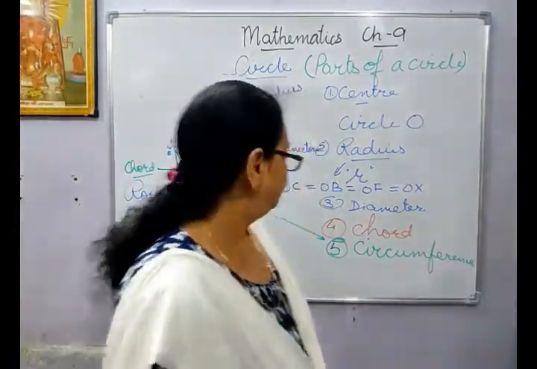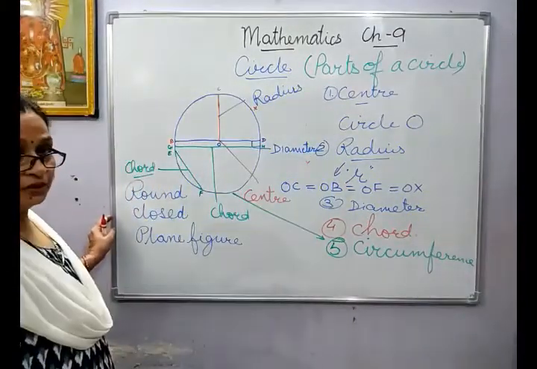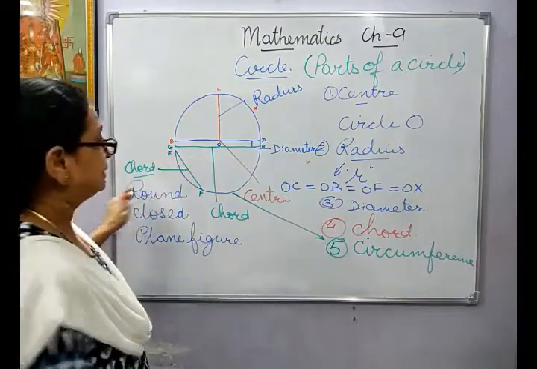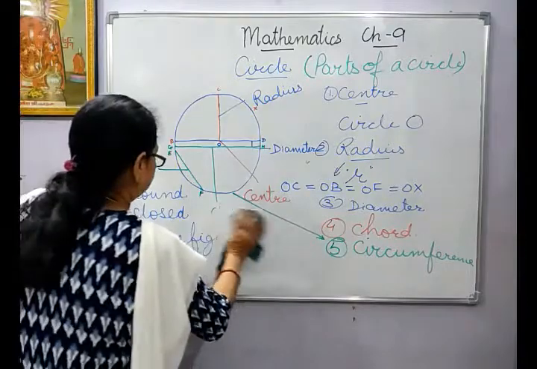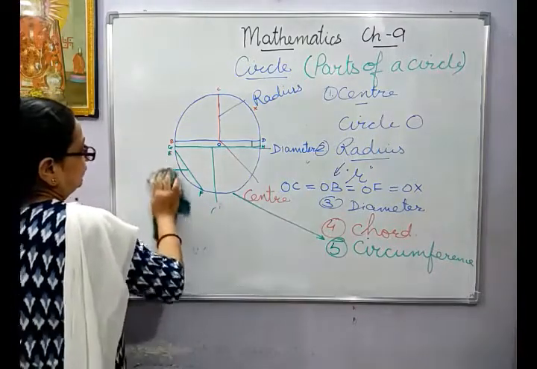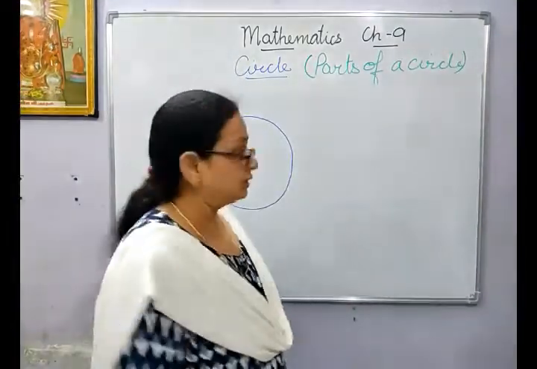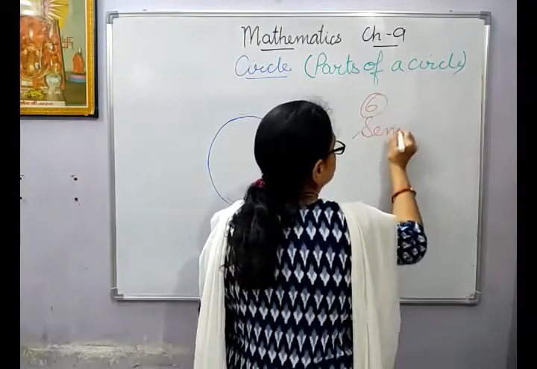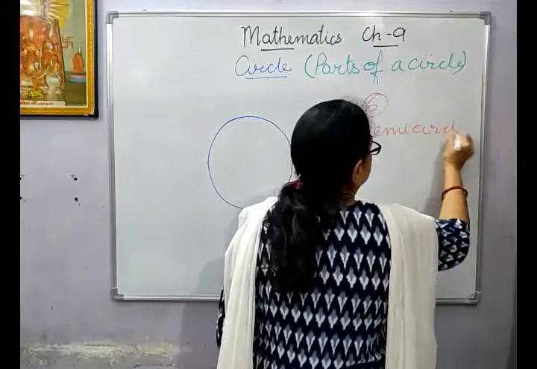Now, hope this much is clear to you. Now, I can explain in this diagram, but to make it clear, I'll just rub out all the other things. Now we come on to the sixth part. Circumference we have done till there. Now the sixth part is semicircle.